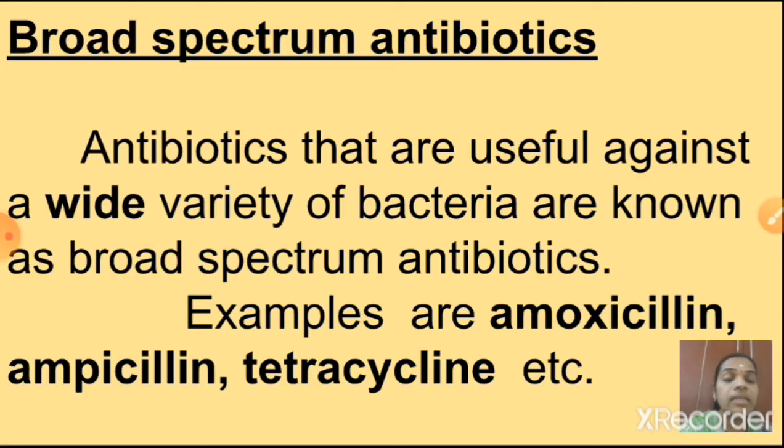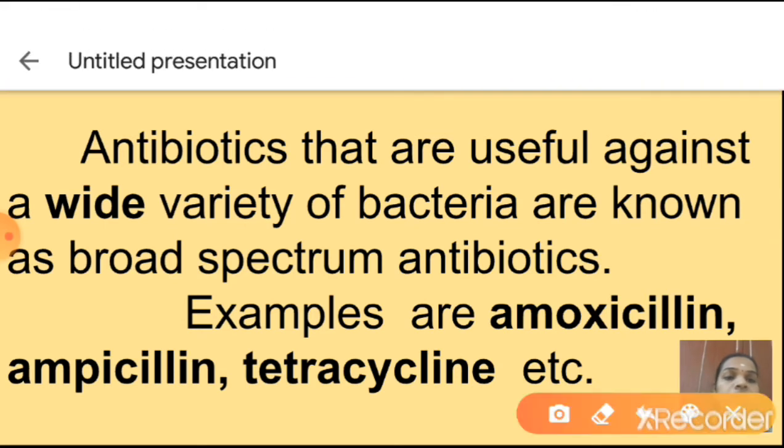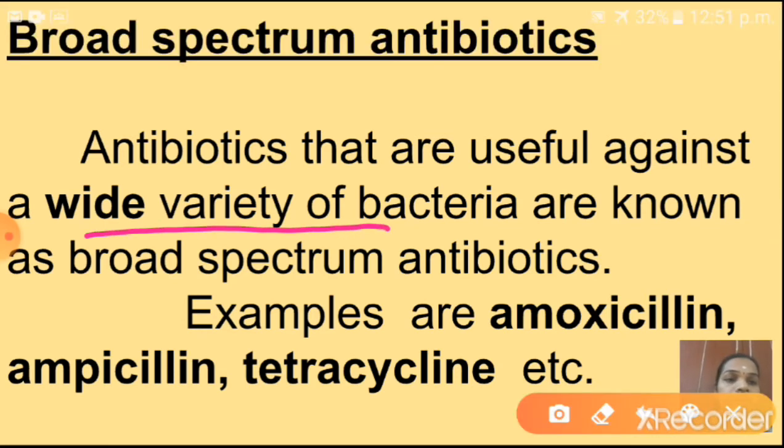Next, see here, broad spectrum antibiotics. What is meant by broad spectrum antibiotics? You know broad spectrum antibiotics, and already you studied narrow spectrum antibiotics. Now once again we will revise. Antibiotics that are useful against a wide variety of bacteria are known as broad spectrum antibiotics. For example, amoxicillin, ampicillin, tetracycline, etc.